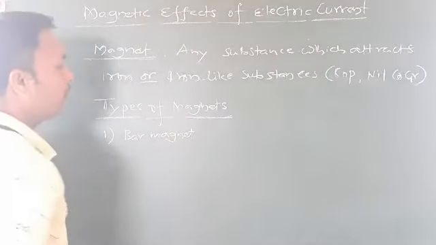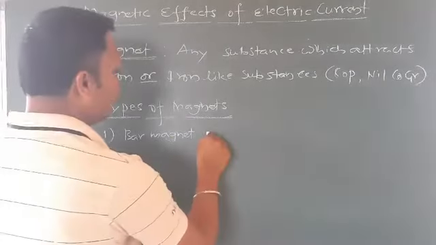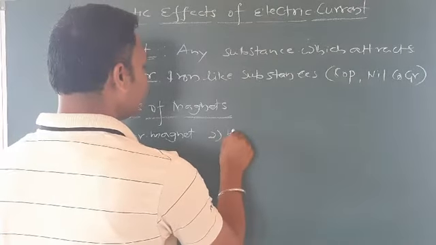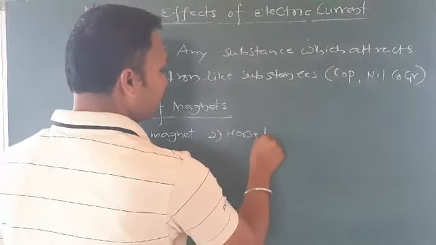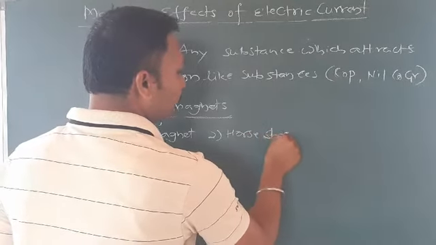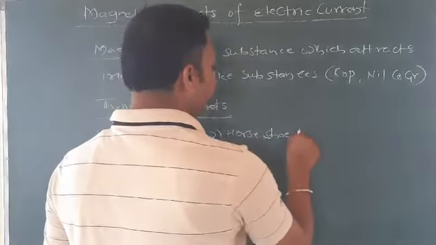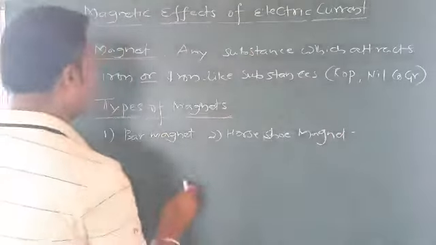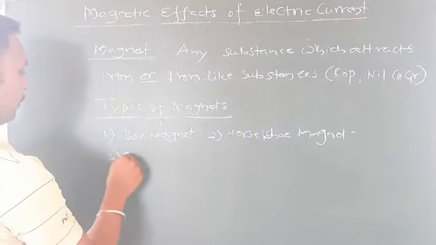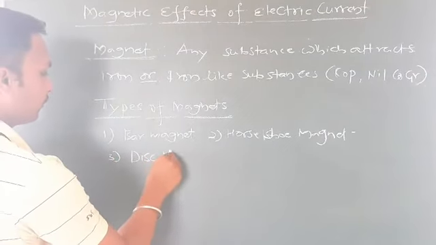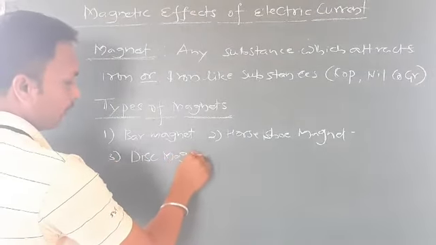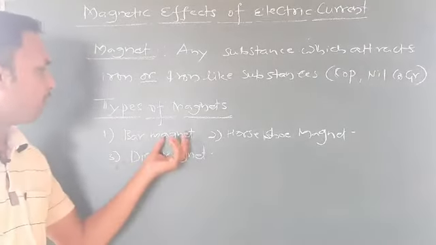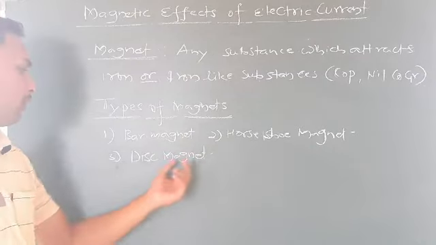Second one we have horseshoe magnet. Third one we have disc magnet. So the types of magnets we have are bar magnet, horseshoe magnet, and disc magnet.